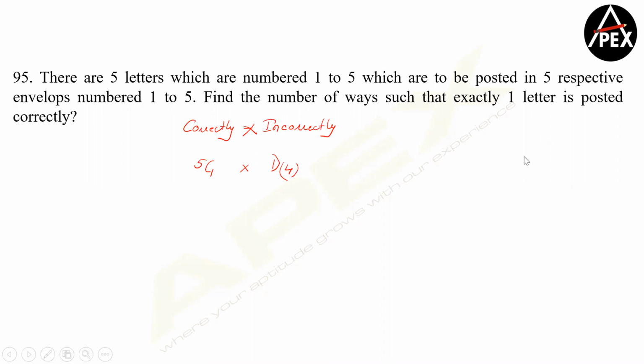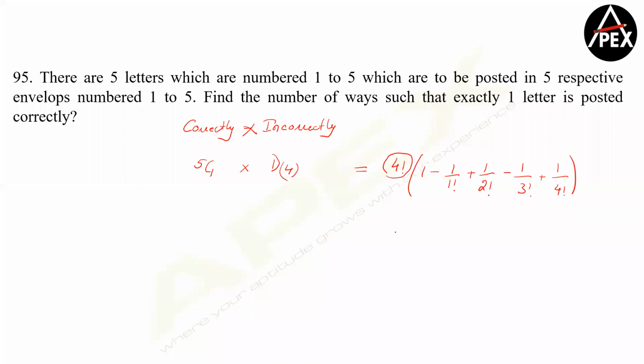Let's calculate derangement of 4 objects, guys. That's going to be 4 factorial into 1 minus 1 by 1 factorial plus 1 by 2 factorial minus 1 by 3 factorial plus 1 by 4 factorial.